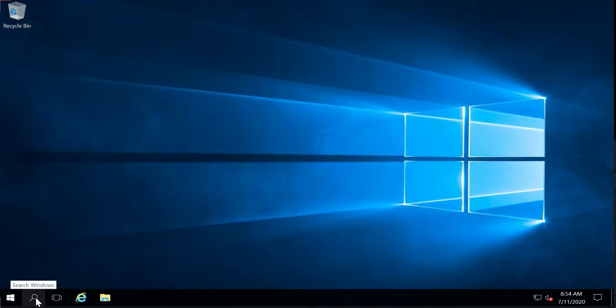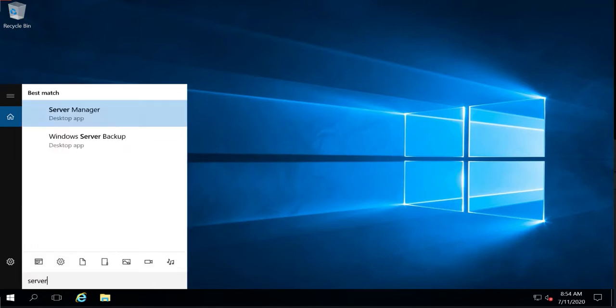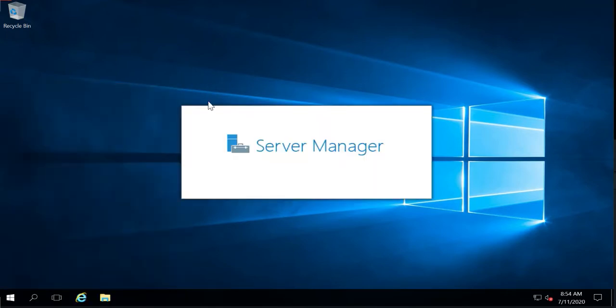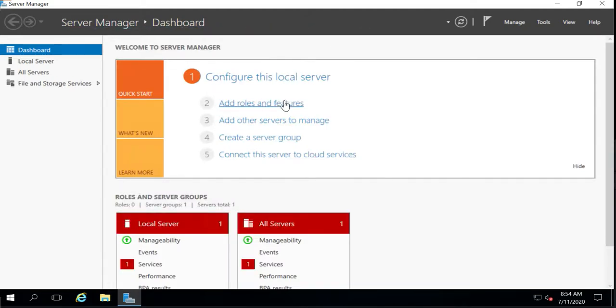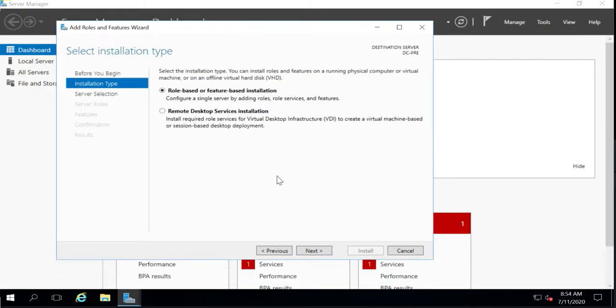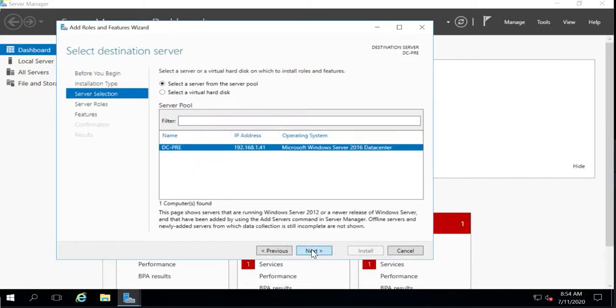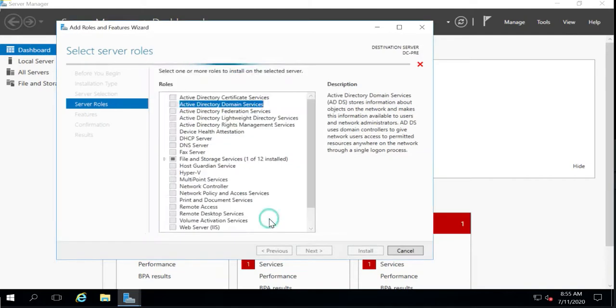If you come to the search window, you can just type Server Manager. Click Add Roles and Features. We will select this option, Active Directory Domain Services.